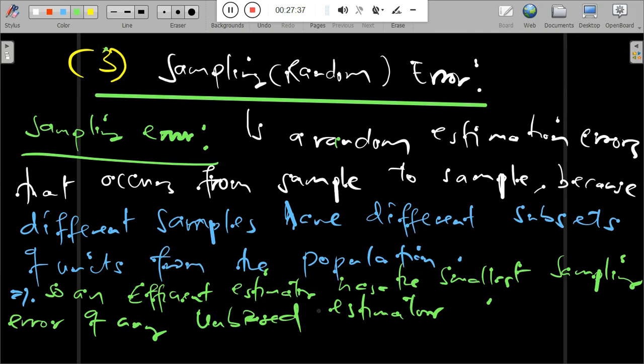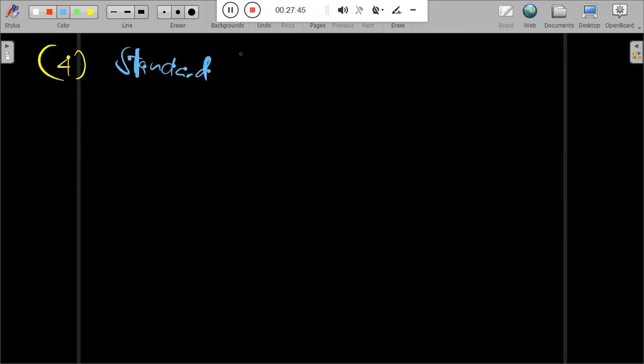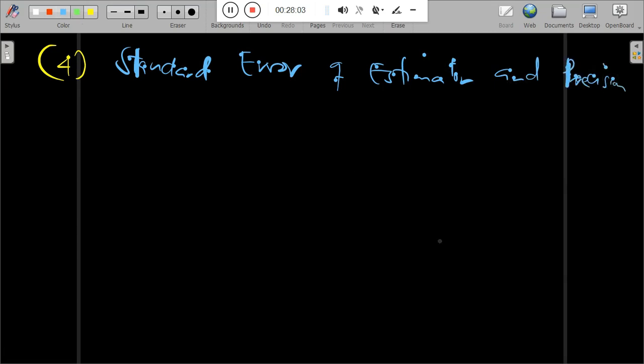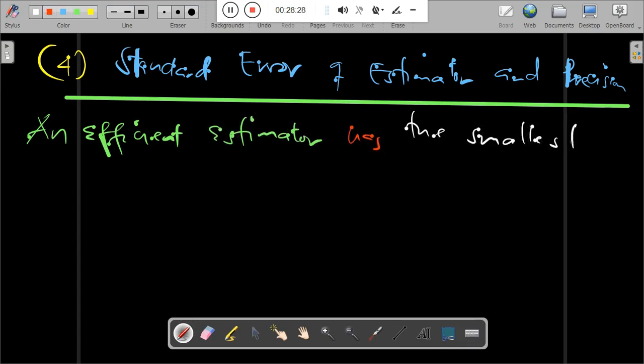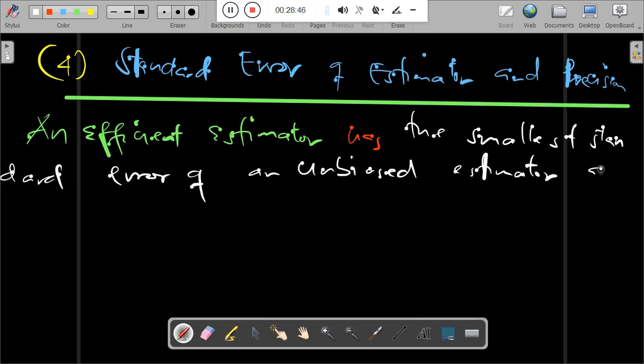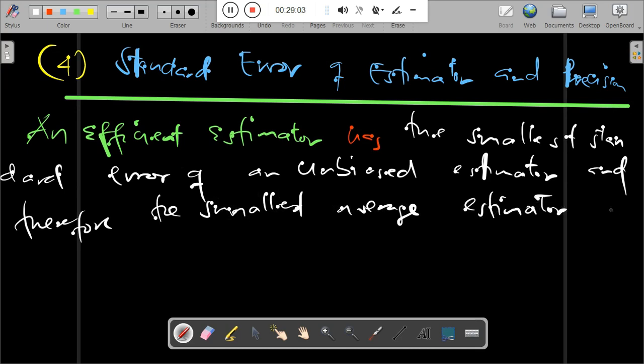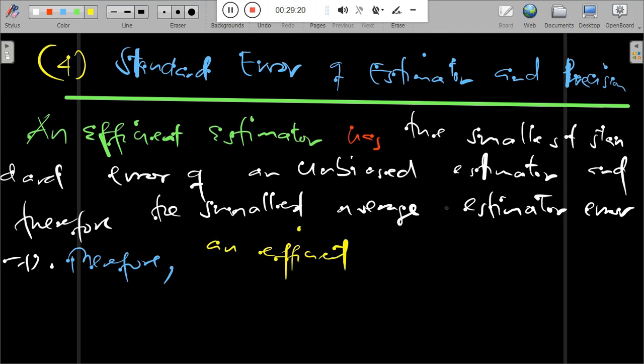Another key property of an accurate and reliable estimator: let's talk about the standard error of an estimator and precision. An efficient estimator has the smallest standard error of an unbiased estimator, and therefore the smallest average estimator errors occur. Therefore an efficient estimator will be the most precise estimator.